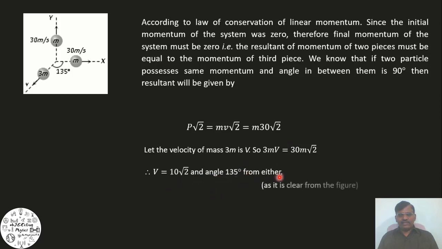and the angle is 135 degrees from either, because we know that the resultant of two equal vectors always bisects the angle between them.